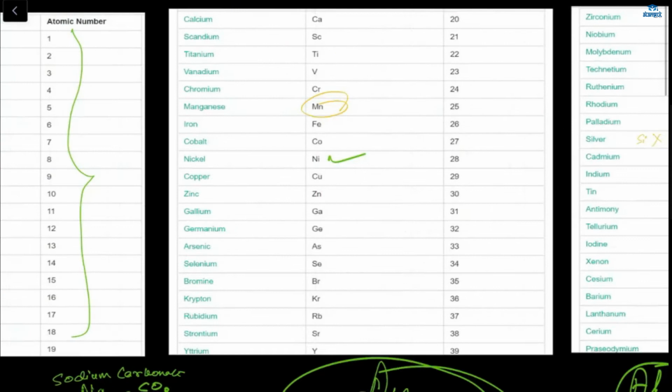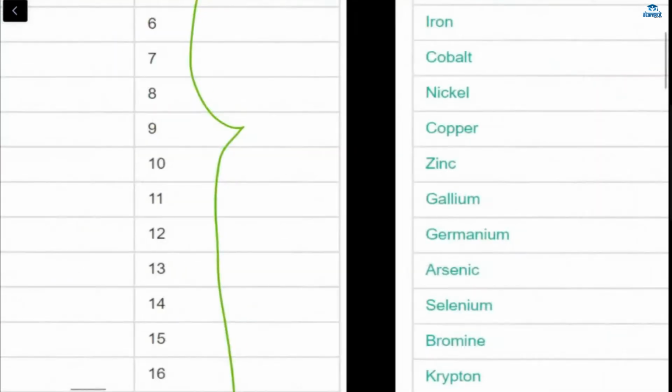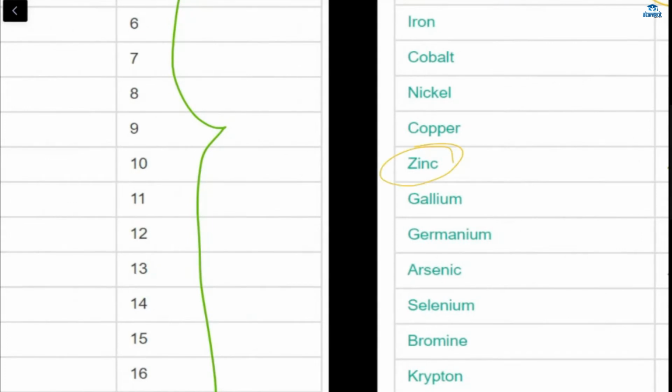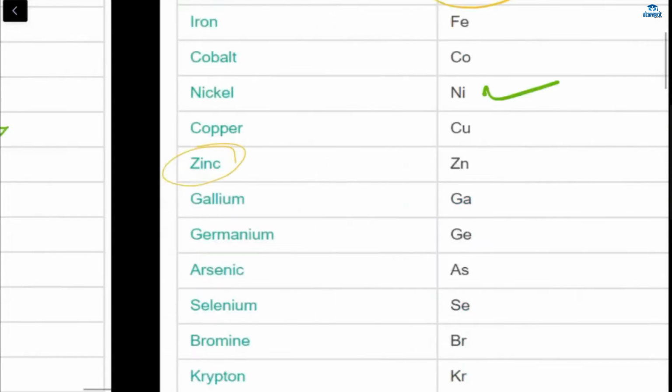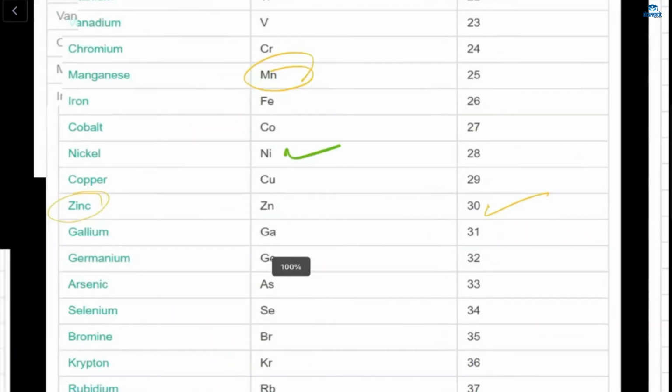And what is the atomic number of zinc? Zinc, Zn. Ma'am, can I refer to my notes? 20? 30. It's 30. Good.